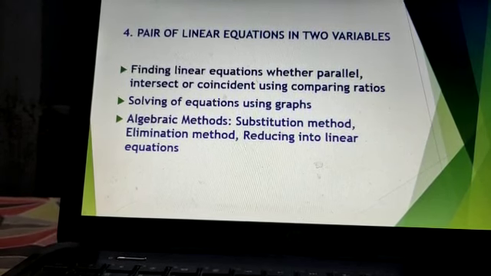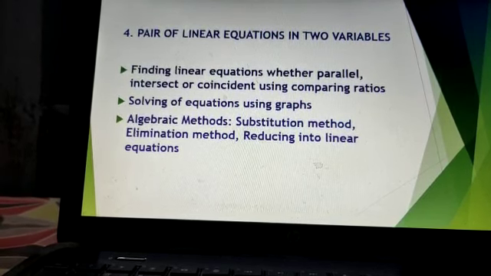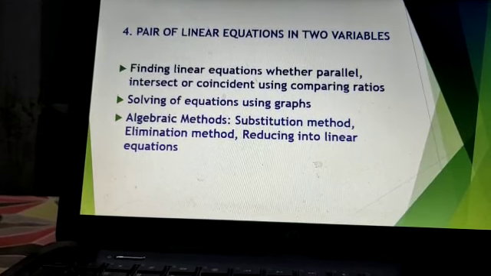Next one is algebraic methods. Here different methods exist: substitution method, elimination method, or reducing into linear equations method. These are the important concepts in the fourth chapter.